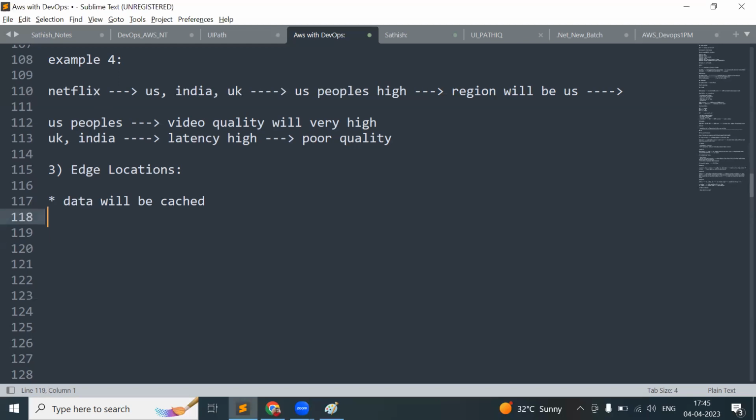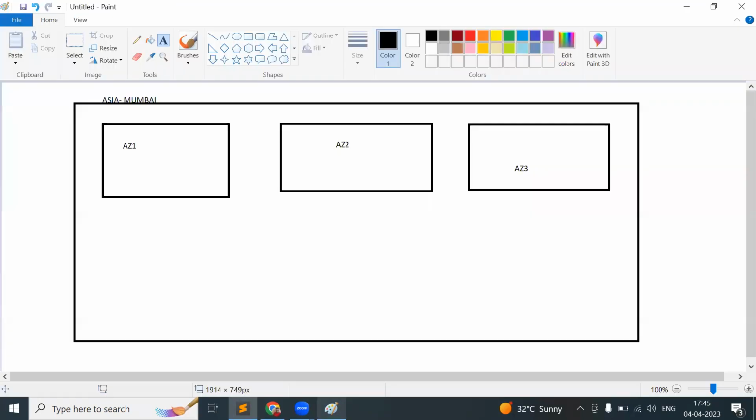This cached data, the data which we have cached, right? It will be used for optimizing the performance. The cached data will be used in order to optimize the performance of our application. Now what happens?